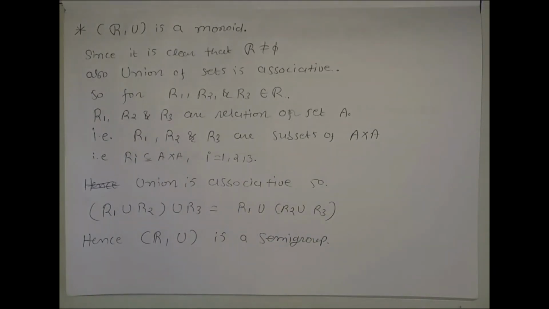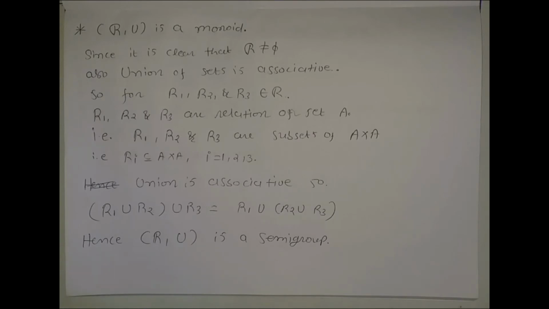And we know that union is associative, that is, R1 union R2 union R3 is equal to R1 union R2 union R3. It is well known. Hence script R with binary operation union is a semigroup.